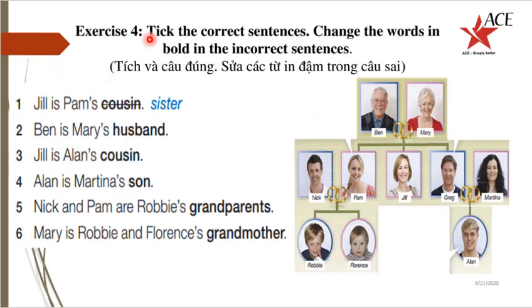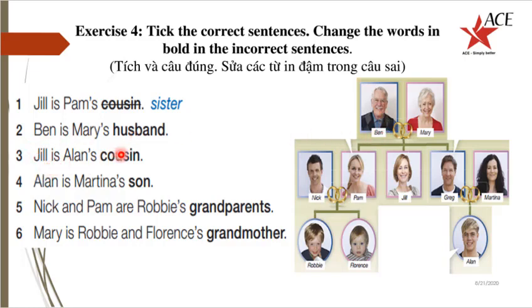Exercise number 4. Tick the correct sentences. Change the words in bold in the incorrect sentences. So, number 1. Jill is Pam's cousin. No. Jill is Pam's sister. Alright, so Ben is Mary's husband. Yes?